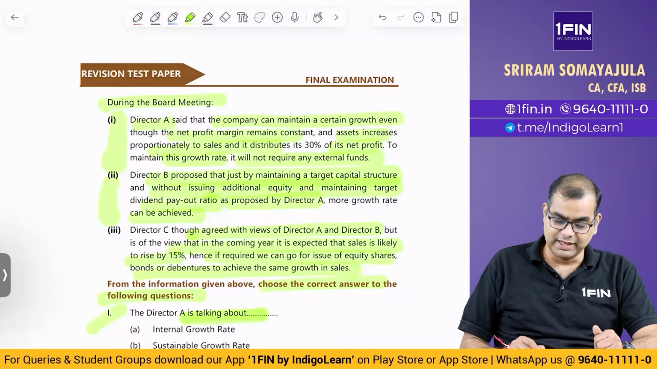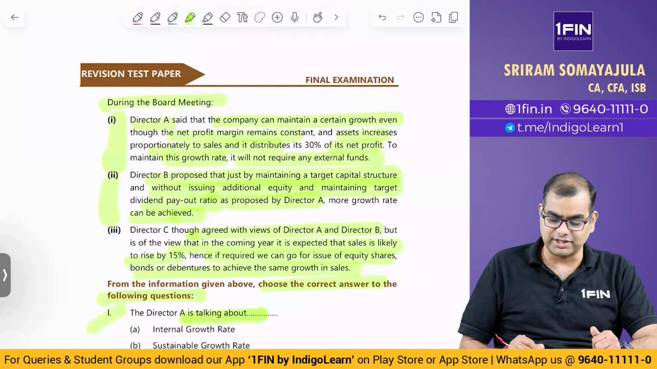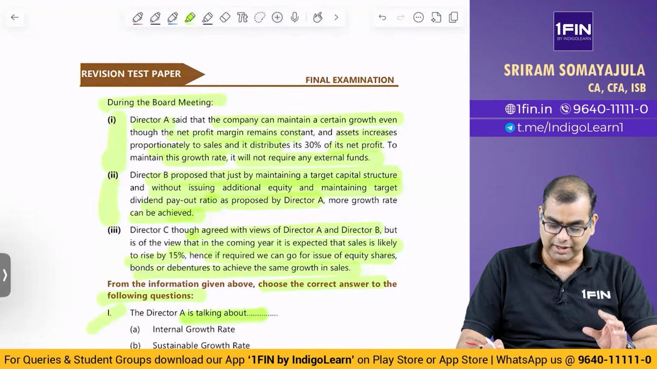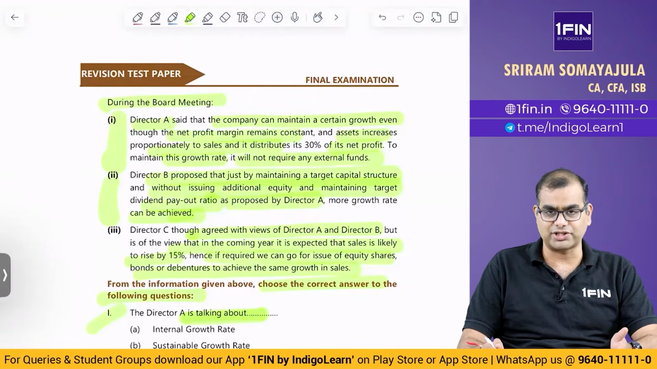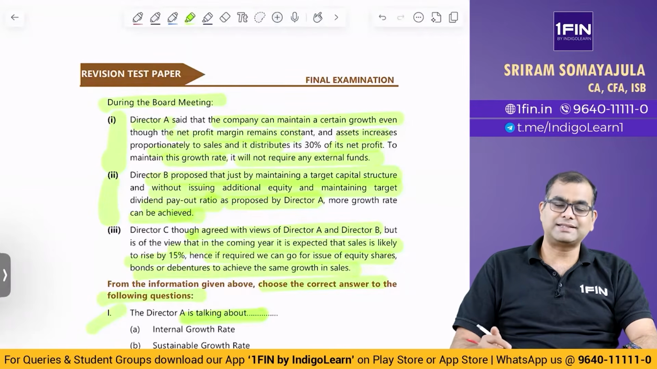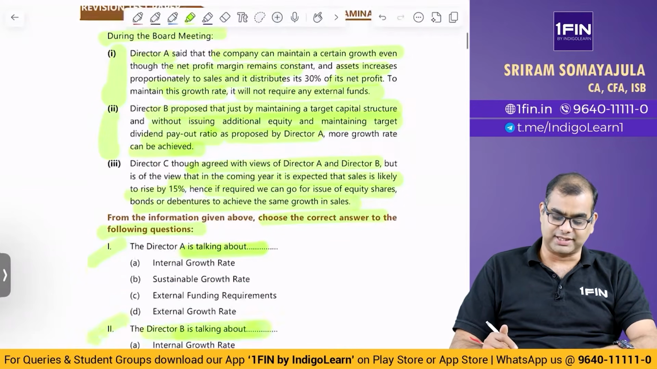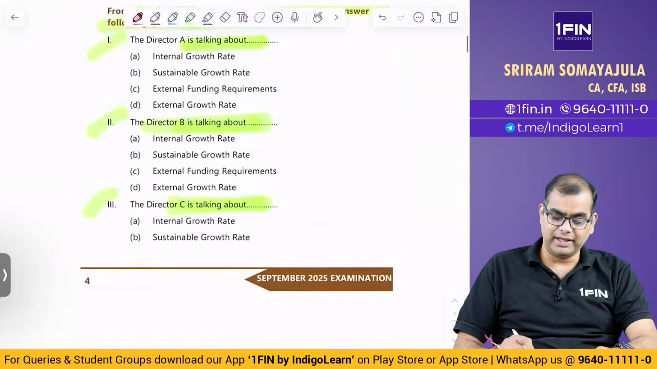No. Director B proposed that just by maintaining a target capital structure and without issuing additional equity and maintaining target dividend payout ratio as proposed by Director A, more growth can be achieved. So, if you look at Director A and Director B, both of them combined, because what does sustainable growth rate say? It says you are not raising any fresh debt or equity, then you are maintaining a dividend payout ratio, then you have something called a sustainable growth rate, right? So, is A sustainable growth rate or B sustainable growth rate? See, C we have anyway clearly defined as external funding requirement. So, this is done. A or B?